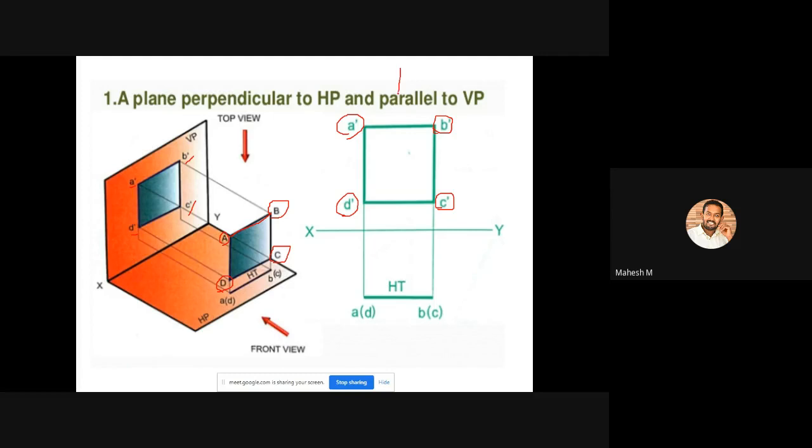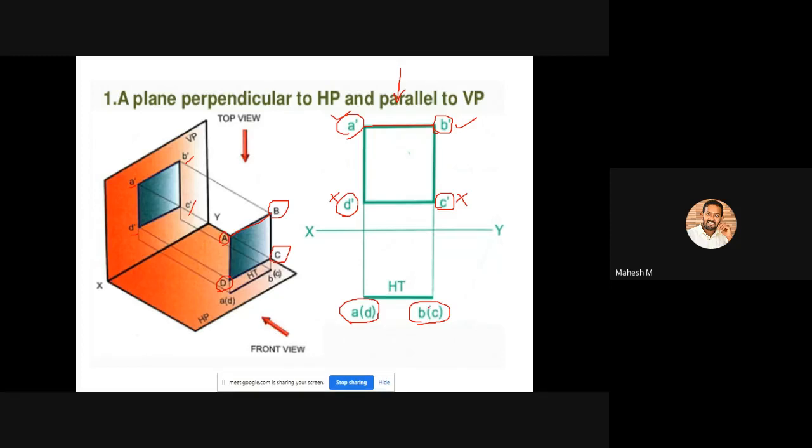Okay, so if you look from this direction, assume that you are able to see only A dash, and also you are able to see B dash. Okay, so you can create a horizontal line. So this one is our top view. You have to mention the notations. So you are able to see A dash, and with that you can't see this D dash. So here you can mention it as A bracket D, because we can't see this D point. Similar to this, you are able to see this B dash point. You can't see this C dash. So you can mention it as B bracket C.